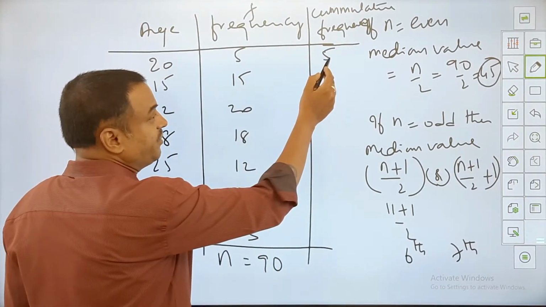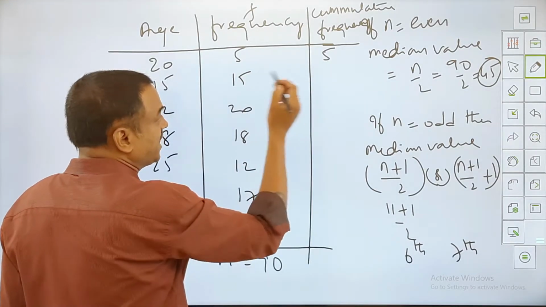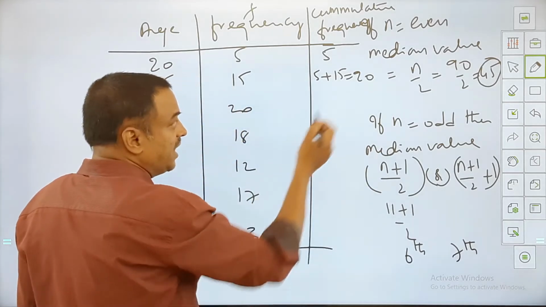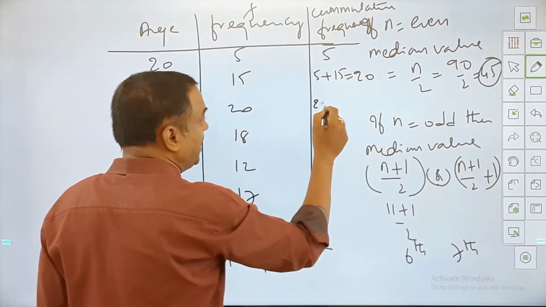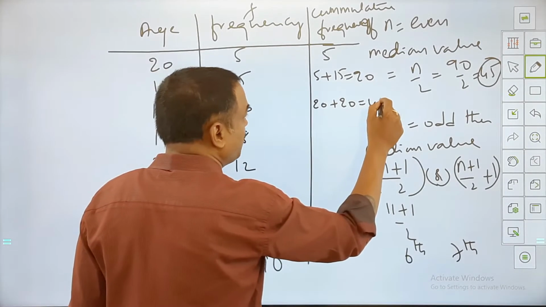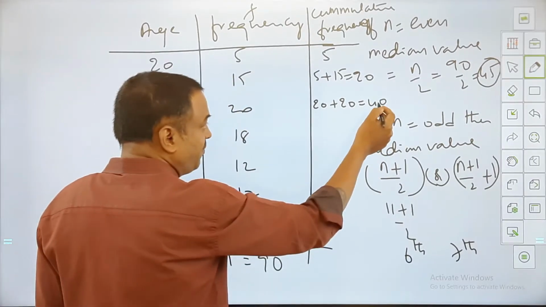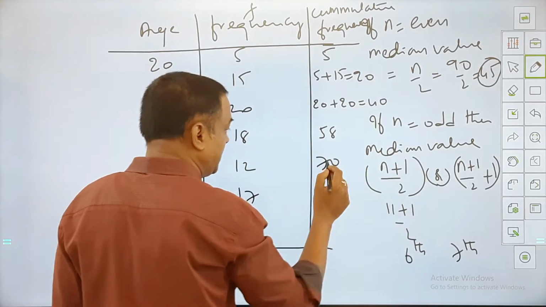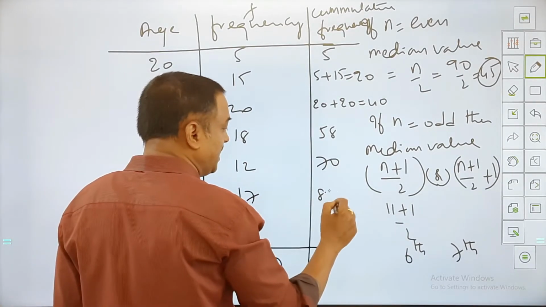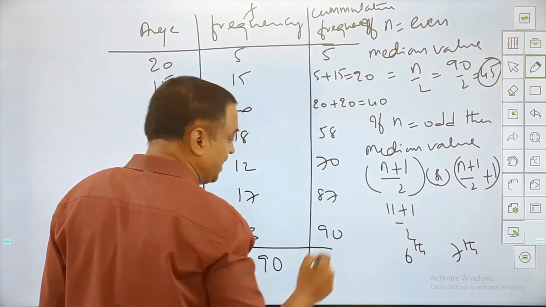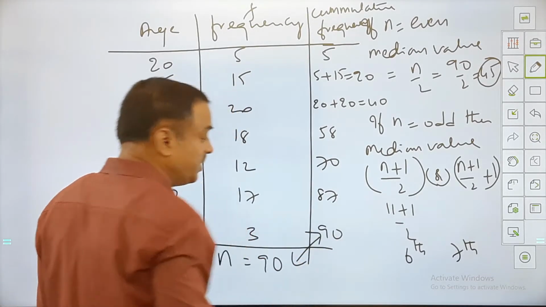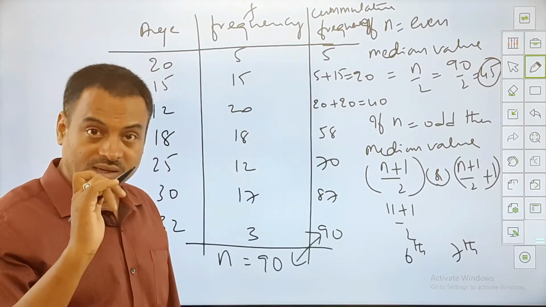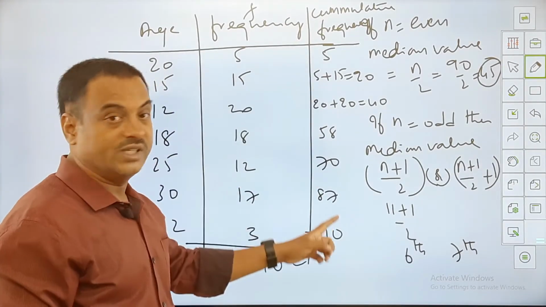We'll take the first number 5 as it is, then add the first number with the second number, 5 plus 15, 20. Then this value we add with the next value, 20 plus 20 is equal to 40. Then 40 plus 18, which is 58. 58 plus 12 is 70. 70 plus 17 is 87. 87 plus 3 is 90. You can see both these numbers have to be the same.